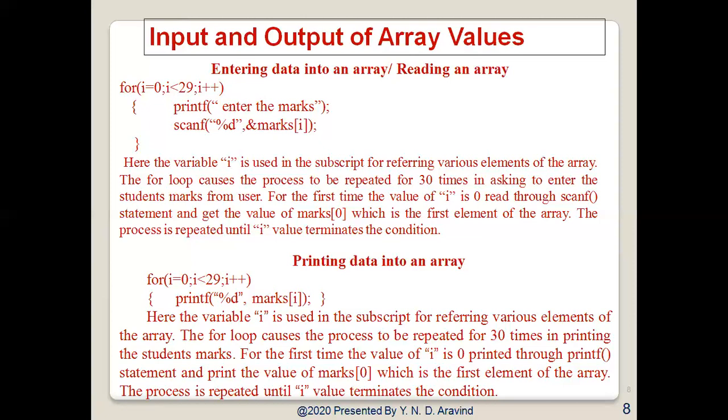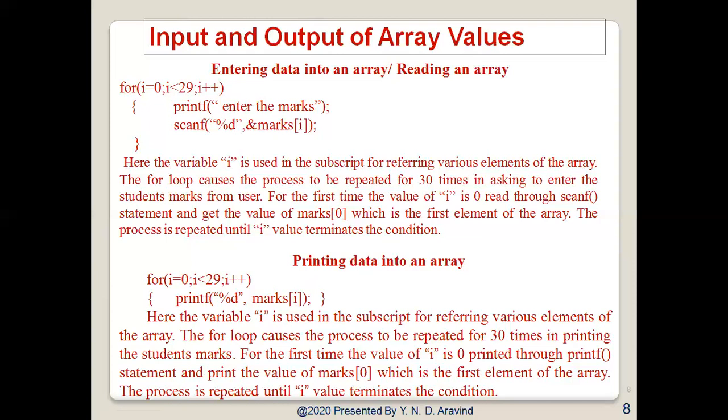The process is repeated until the I value terminates the condition. So until the 29 values, that is the 30 students' marks, are entered, we are going to enter the value of I. Now, once after reading the data, we can print the data from the array.